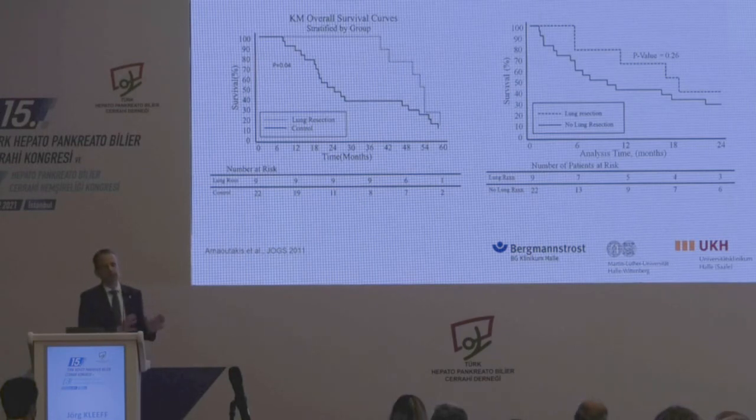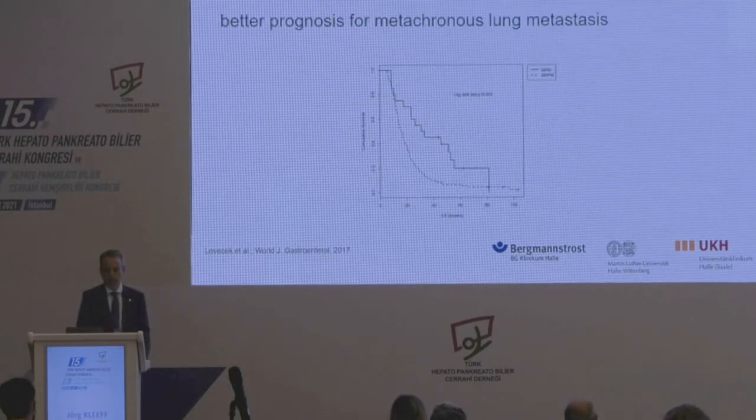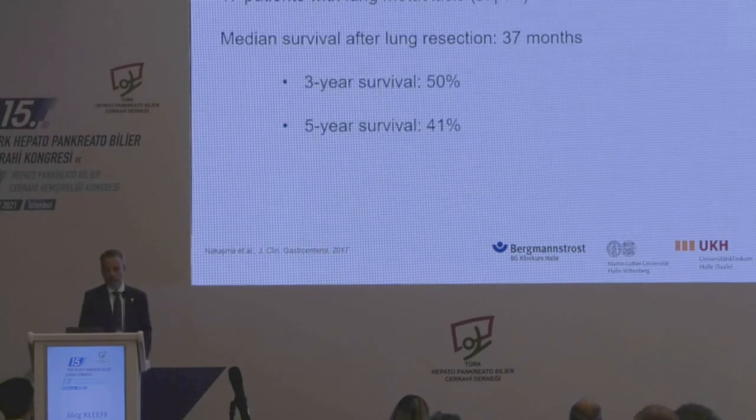I talked about liver metastasis so far, a completely different story, and I just want to show you this in the next few slides, are lung metastases. And this we know since quite some years. This is some study looking at overall and disease-free survival in patients with lung metastases only that were resected, and you see here quite impressive long-term survival rates. And this has been shown now in numerous studies. In this study, they looked at metachronous lung metastases, and the better survival curve, these are those that have metachronous metastases in the lung, and they are much better than in any other location. So lung metastases have a different tumor biology, and obviously it makes sense to resect them.